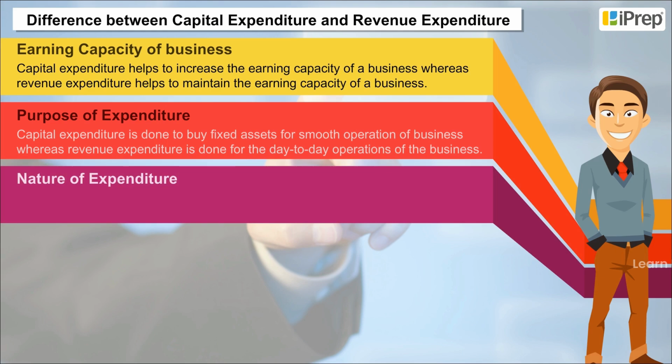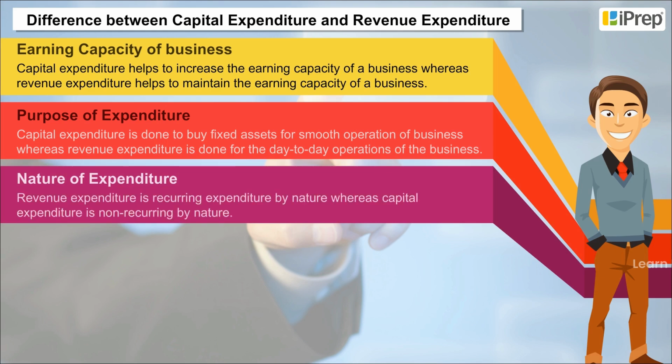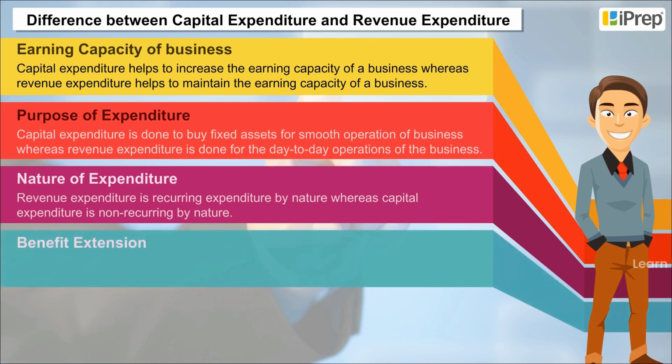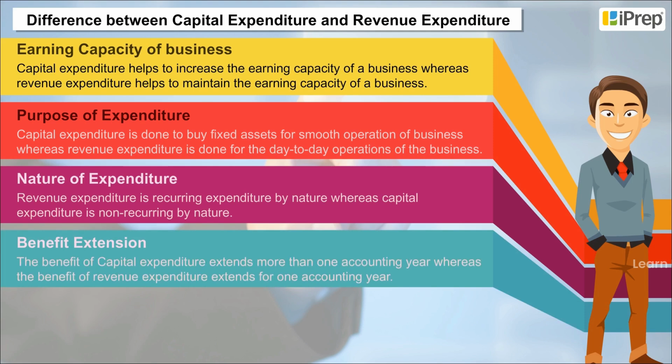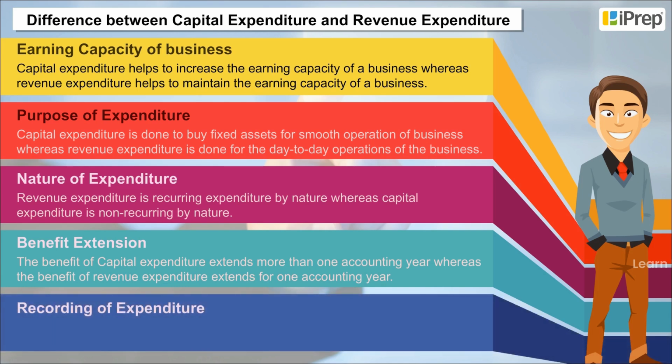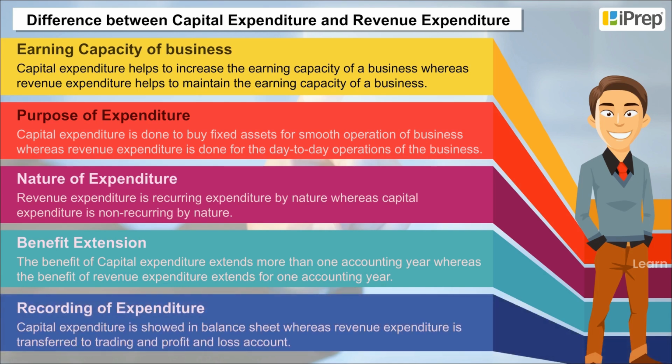Nature of expenditure. Revenue expenditure is recurring expenditure by nature, whereas capital expenditure is non-recurring by nature. Benefit extension. The benefit of capital expenditure extends more than one accounting year, whereas the benefit of revenue expenditure extends for one accounting year. Recording of expenditure. Capital expenditure is showed in balance sheet, whereas revenue expenditure is transferred to trading and profit and loss.